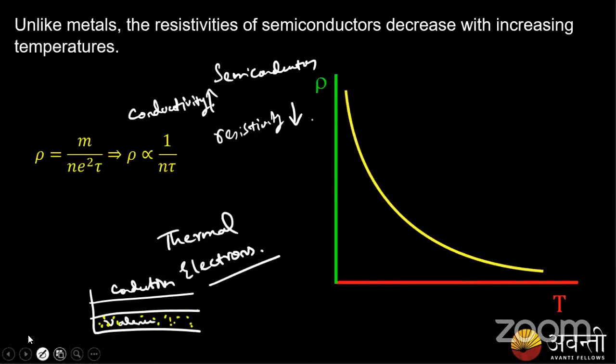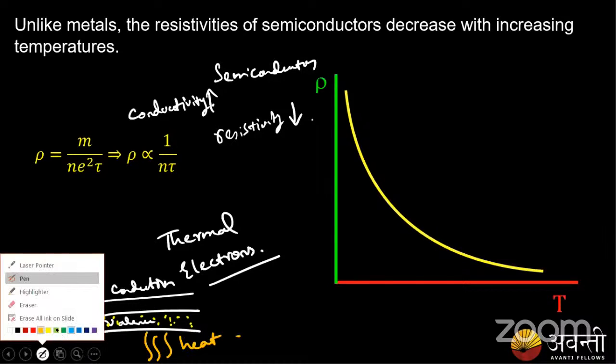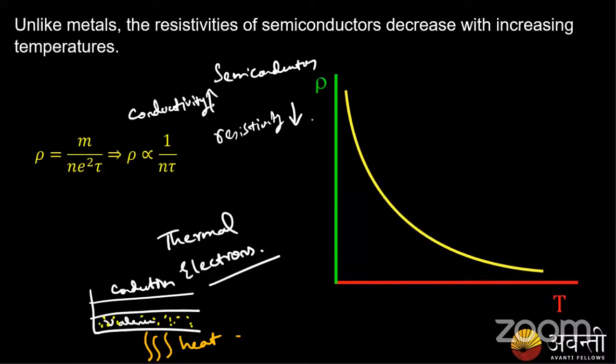When I supply some heat, these electrons gain enough energy to cross this energy gap. I'm talking about intrinsic semiconductors only, pure semiconductors, not for doping. Okay, Bhagat?